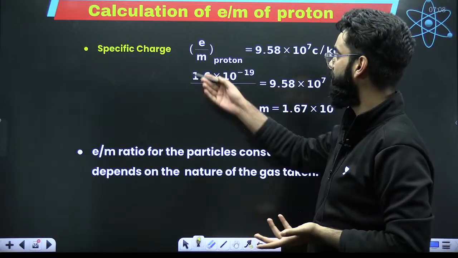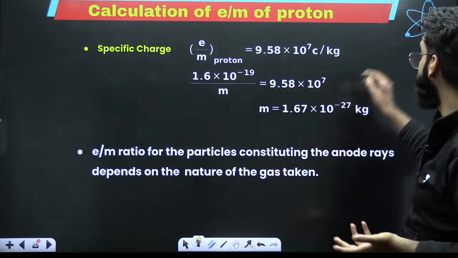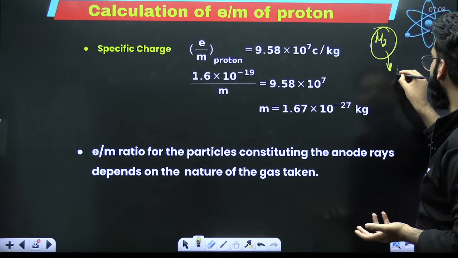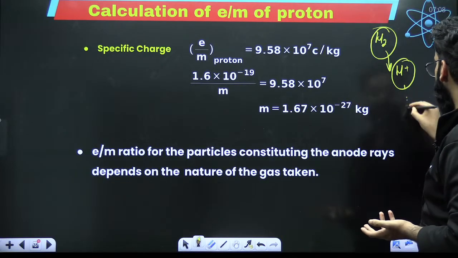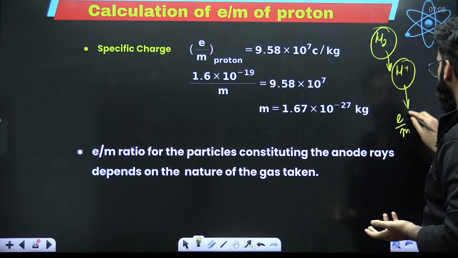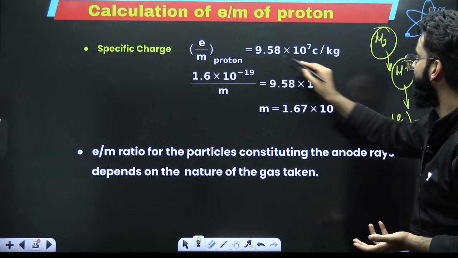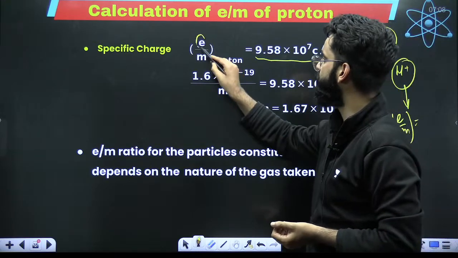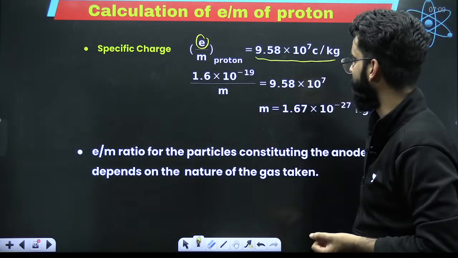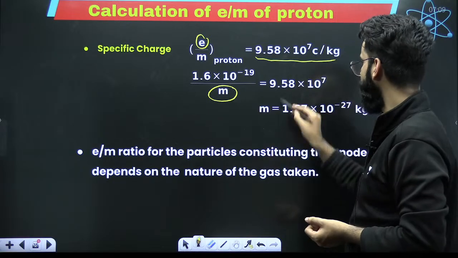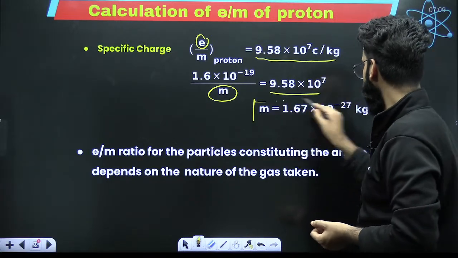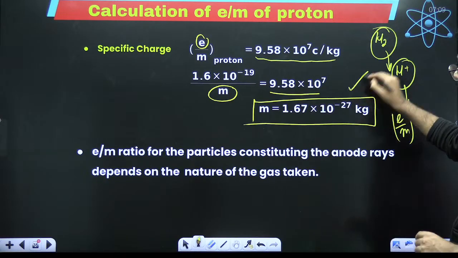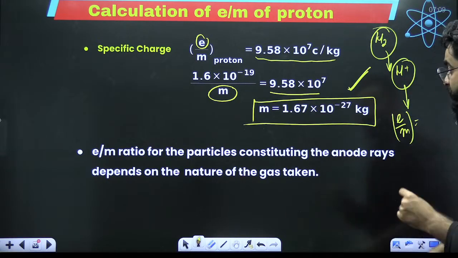In a similar way, the mass of the proton can also be calculated. Imagine that you have taken H2 gas in the container. So your anode rays are right now made up of H+ ions. And for this H+, we already know the e/m ratio. Now, the charge on a proton is 1.6 × 10^-19 divided by the mass of the proton, equal to this much. So from here, the mass of the proton was calculated. Perfect. The mass of the proton came out to be 1.67 × 10^-27 kg.